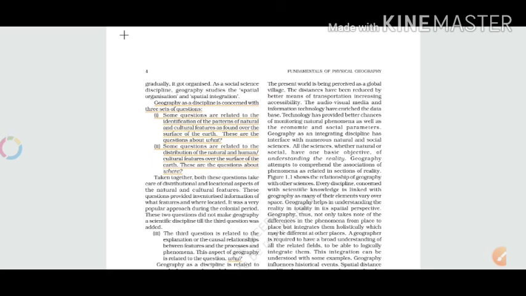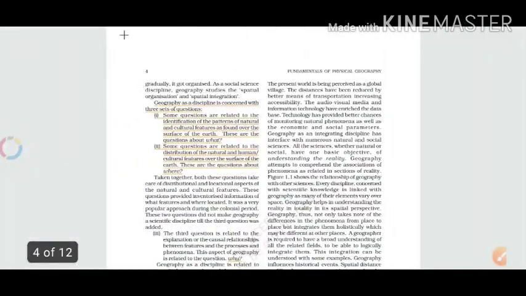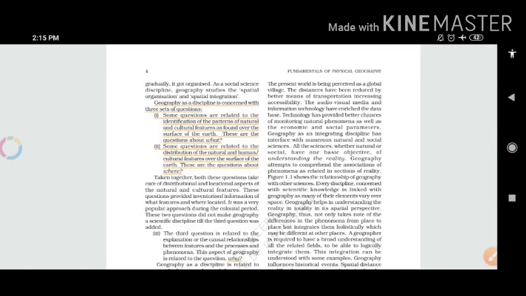The next questions are related to the distribution of natural and human cultural features over the surface of the earth. These are the questions about where. In this we will answer the questions related to where it is, where this phenomenon occurs and where this will happen.